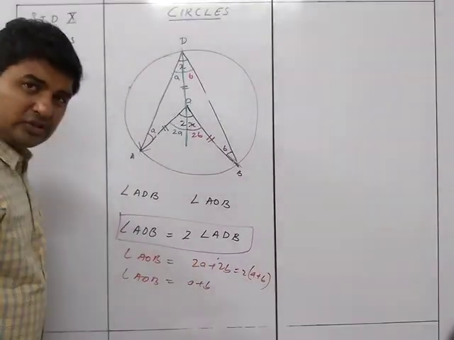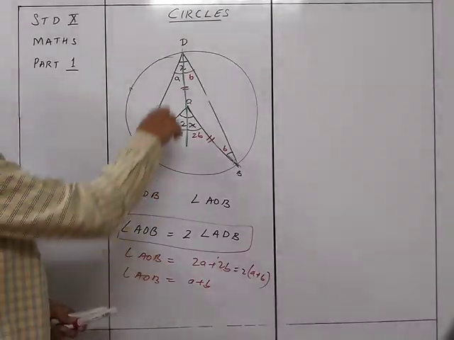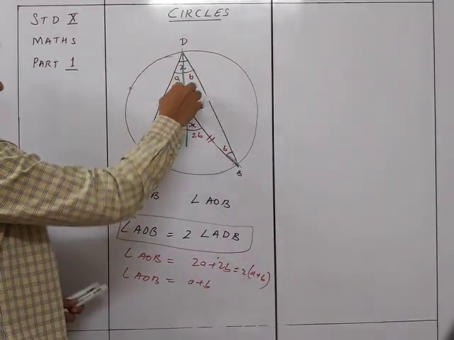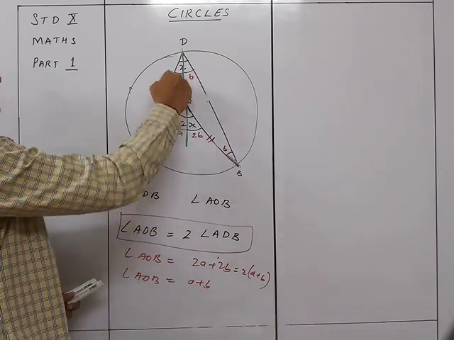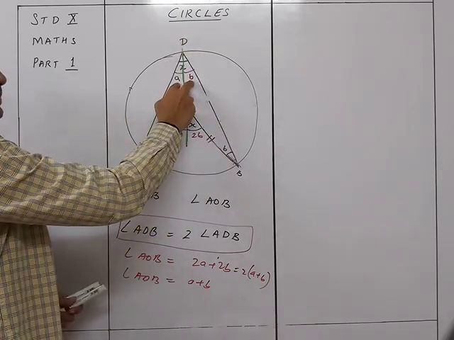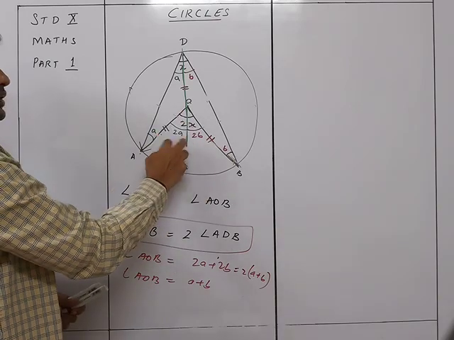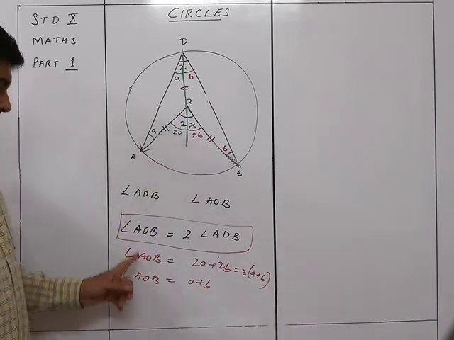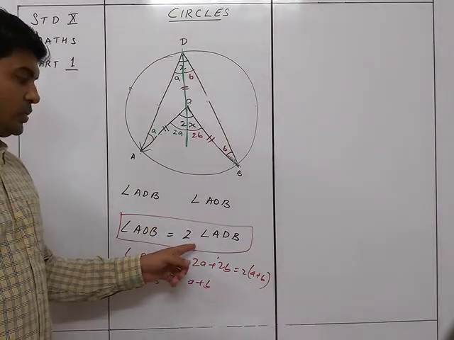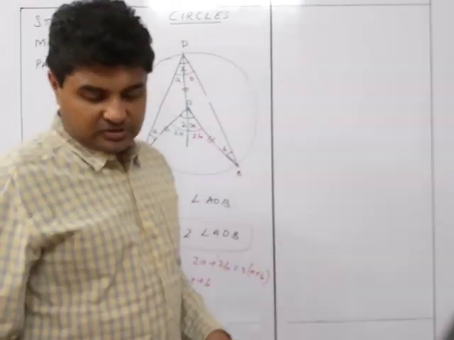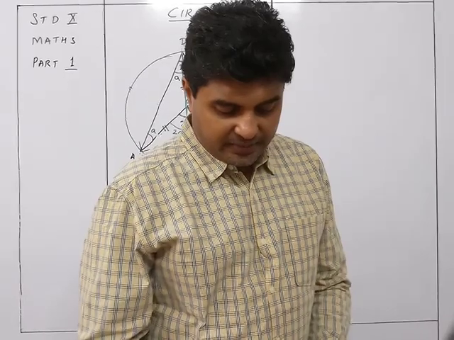Got it? Understood the proof? That this is A and this is A, so this is 2A. This is B and this is B, so this is 2B. So accordingly, this angle ADB is A plus B. So angle AOB will be 2A plus 2B. Then we see that the angle at the center will be twice the angle at the circumference. So this was the first theorem.